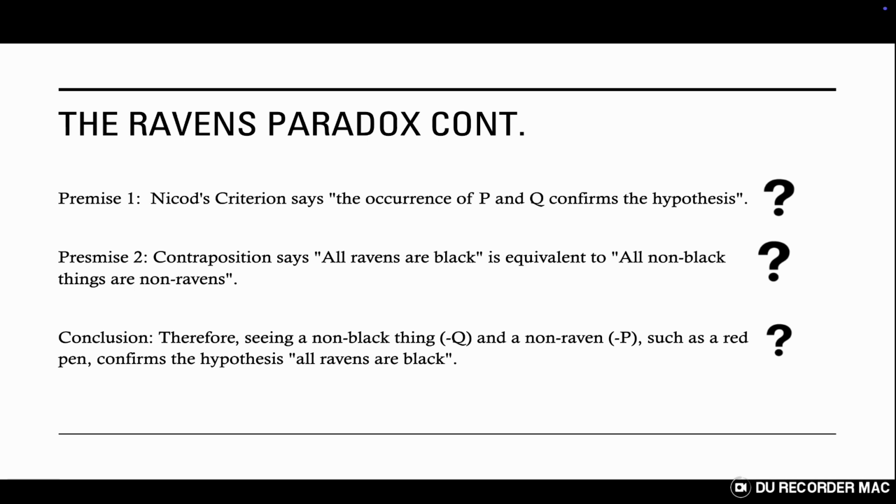It would be like trying to prove that 1 plus 1 doesn't equal 2, it just won't work, so we'll leave it alone, it is true. Now, we're left with either rejecting Nico's criterion, or accepting the conclusion. For Hempel, the best option is to do just that. Bite the bullet. He argued that it's simply not paradoxical at all. Instead, it's a misconception about what confirmation really means.